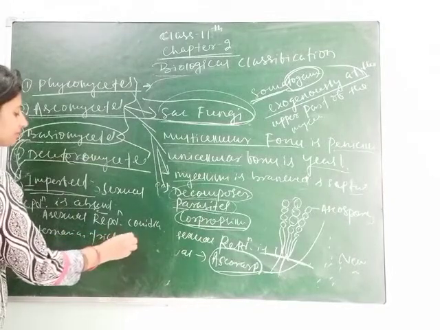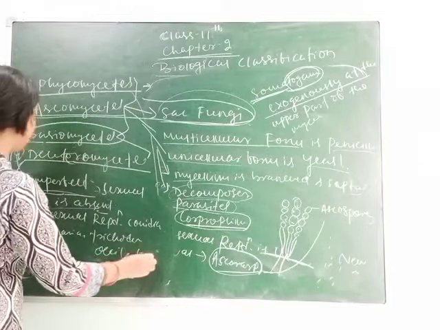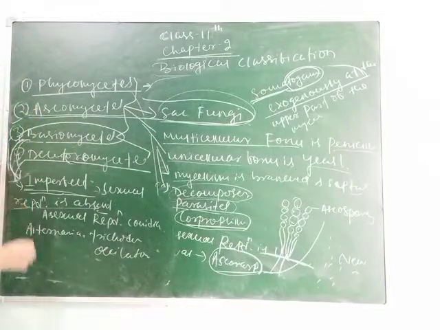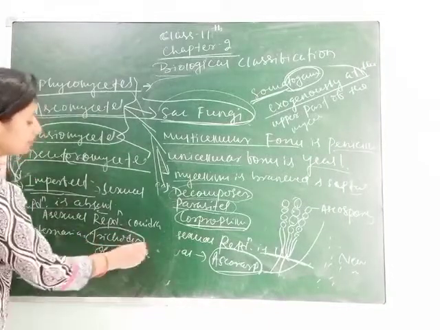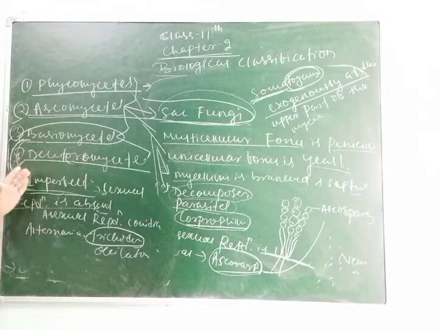Trichoderma, and Colletotrichum are the examples of Deuteromycetes. So here is Trichoderma, which causes many fungal diseases, skin diseases to human beings. So students, this is all about your kingdom Fungi and its divisions.